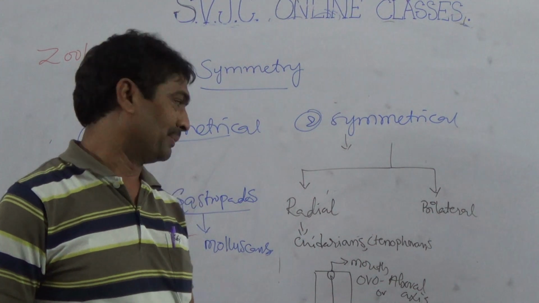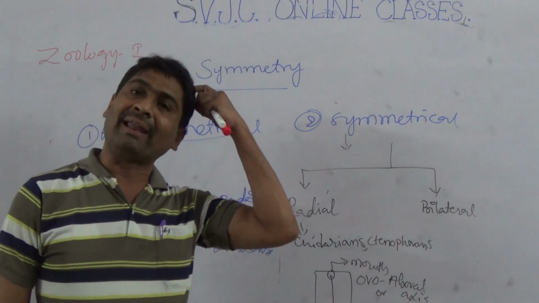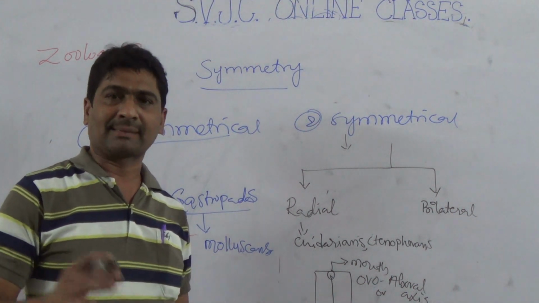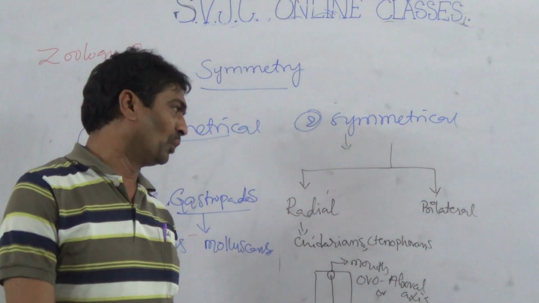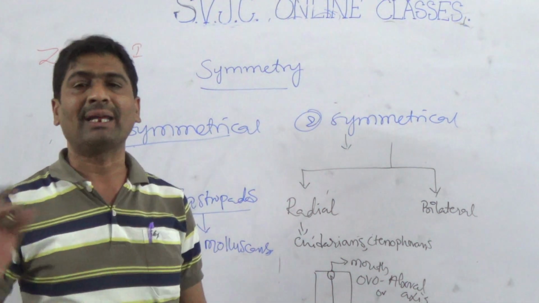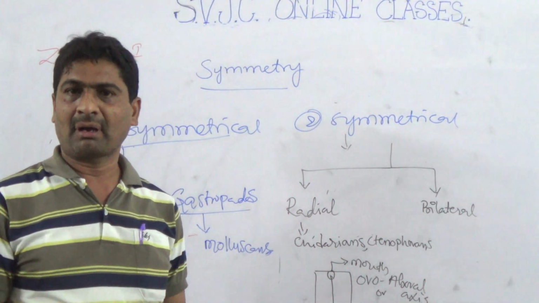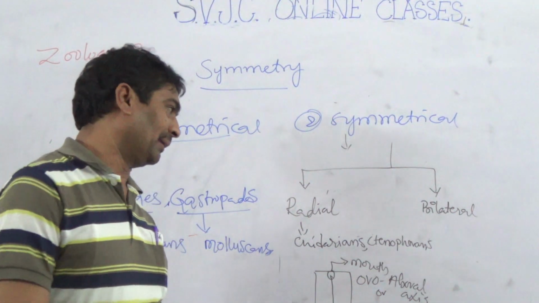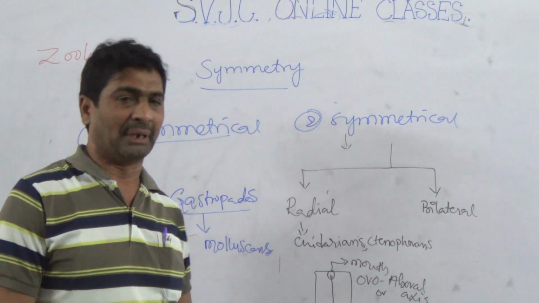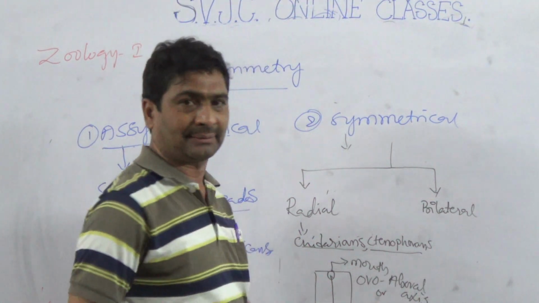Mostly radial symmetrical animals are sluggish or sessile, or planktonic. Sluggish means dull movement. Sessile means slow movement, and planktonic means floating organisms. See, these are radial, sluggish, sessile, or planktonic animals. This is the information about radial symmetrical. The best examples are cnidarians as well as ctenophorans.